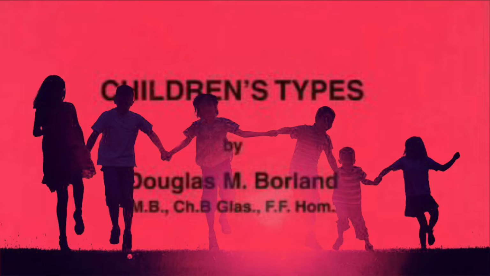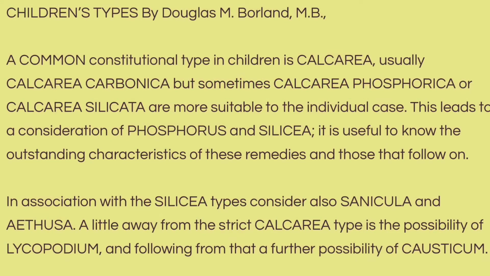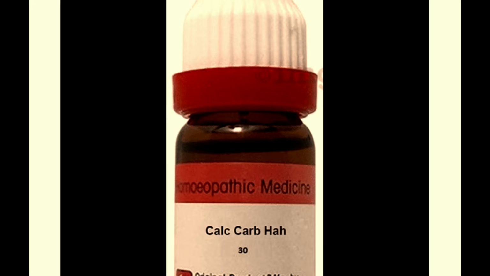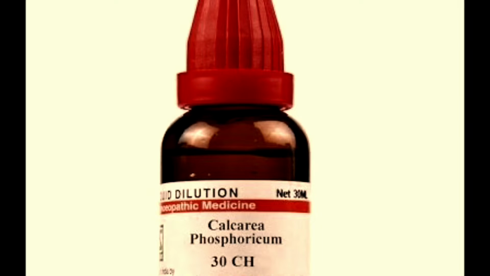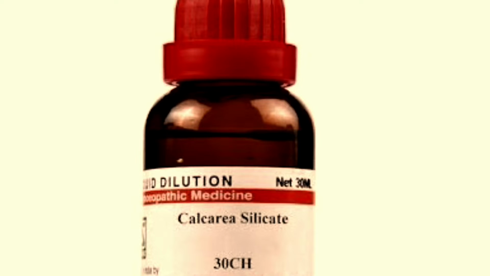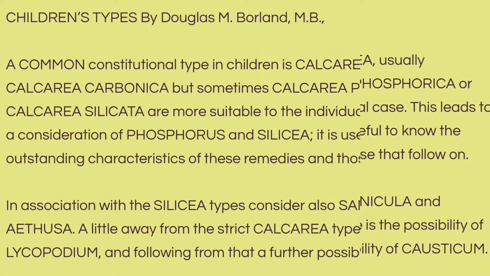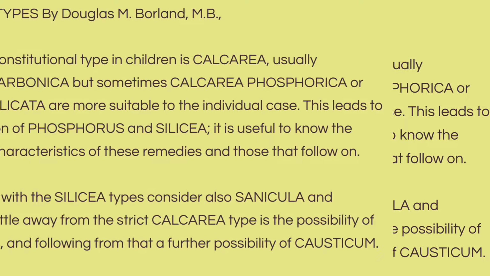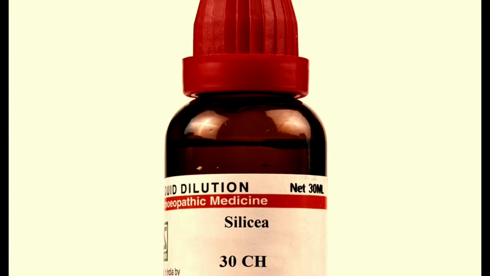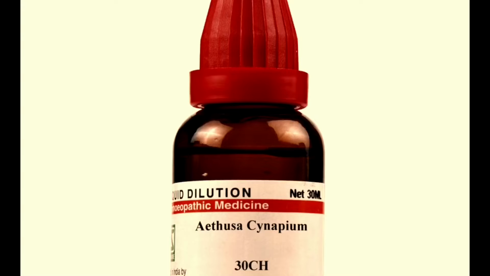Children's type by Douglas and Borland. A common constitutional type in children is Calcarea, usually Calcarea carbonica, but sometimes Calcarea phosphorica or Calcarea silicata are more suitable to the individual case. This leads to the consideration of Phosphorus and Silicea. It is useful to know the outstanding characteristics of these remedies and those that follow on. In association with the Silicea types, consider also Sanicula and Aethusa.